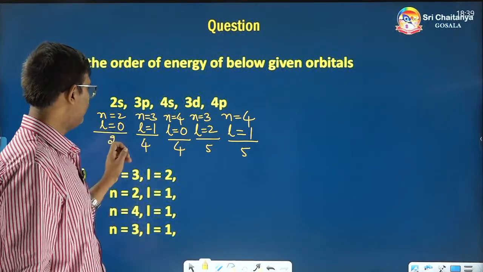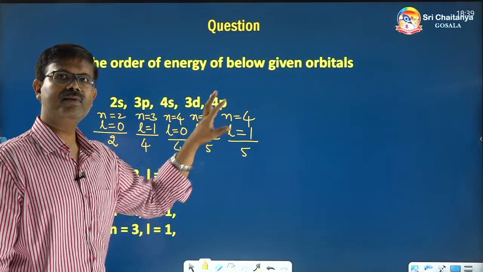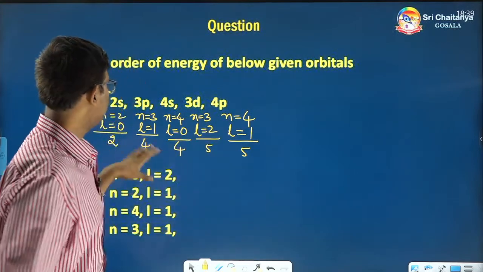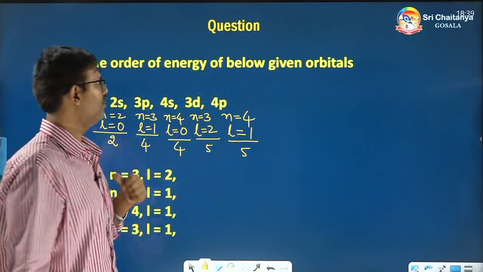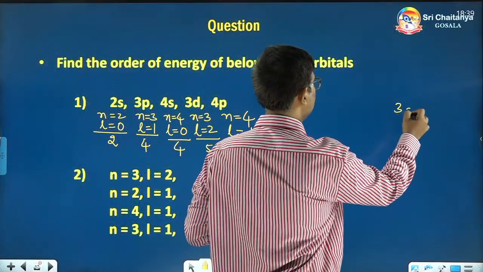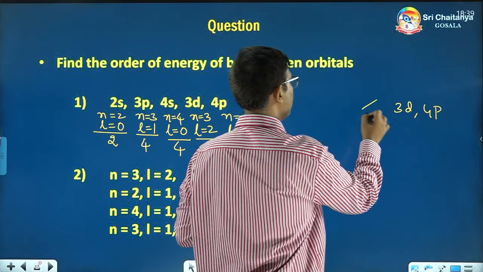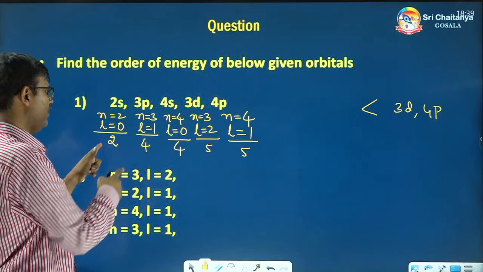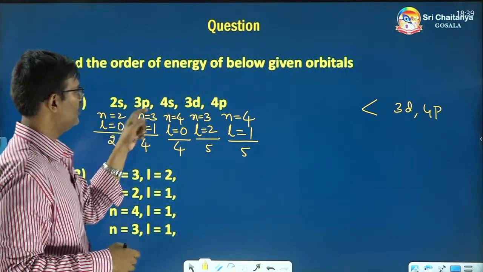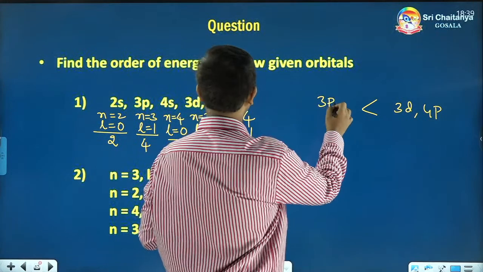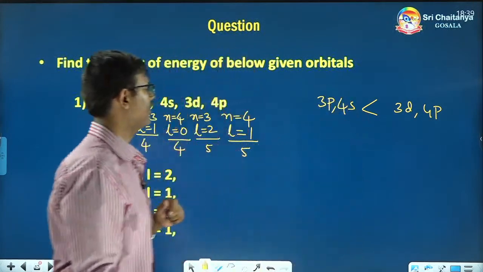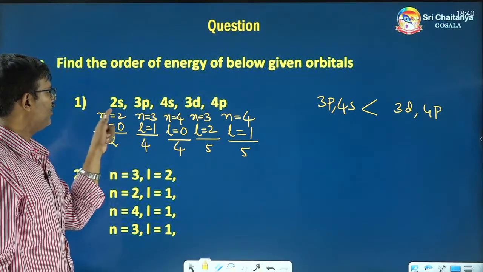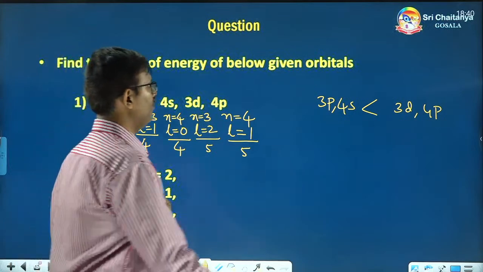Which is the highest value? 5 is highest, so let us put 3d and 4p higher than the others. Among the others, 4 is higher, so 3p and 4s are next. And below that, what is the lowest? 2s is the lowest.